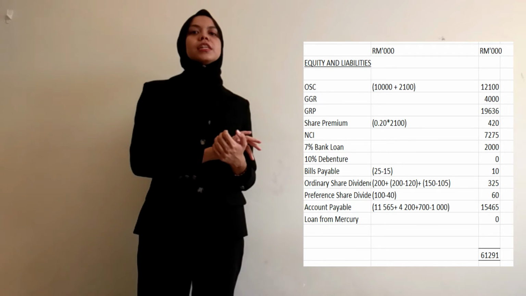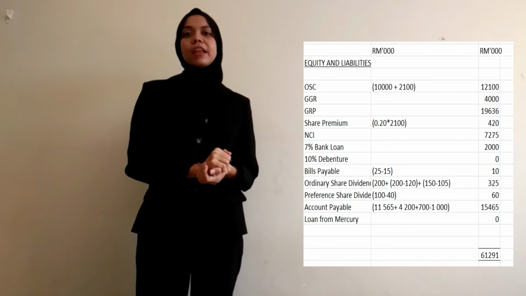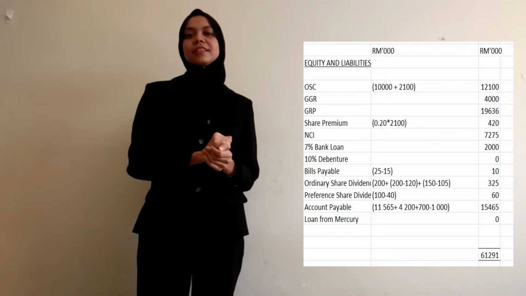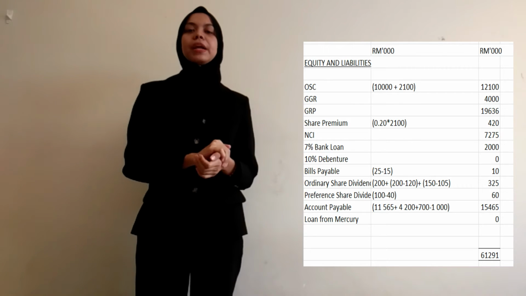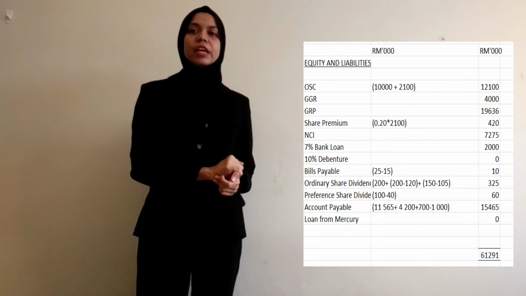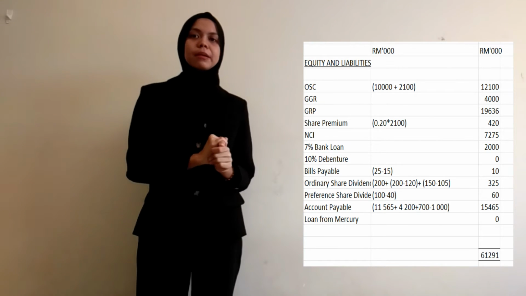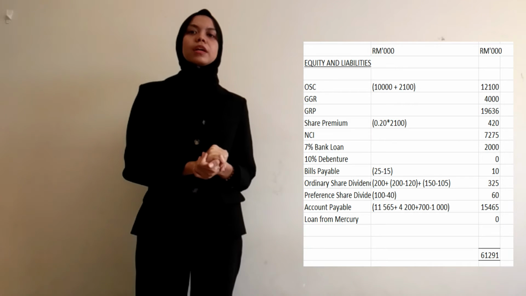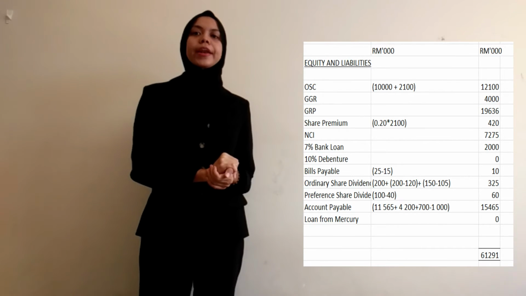And for the account payable, 11,565 plus with 4,200 plus 700 minus 1,000, and we got 15,465. For the balancing figure, we got 61,291.